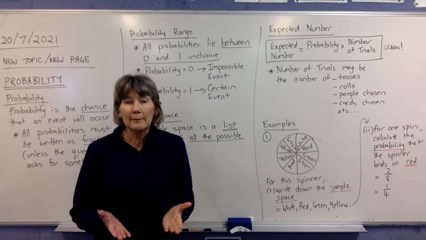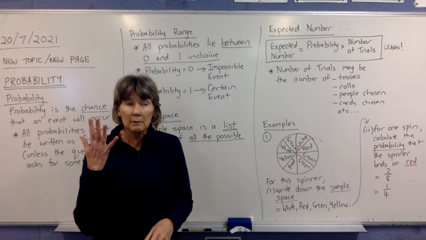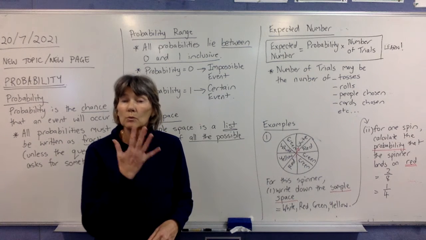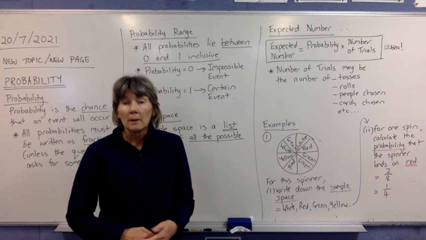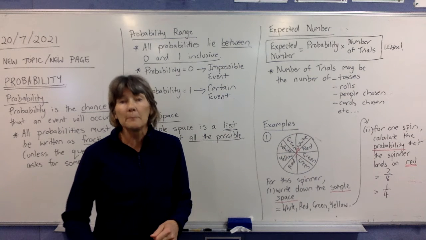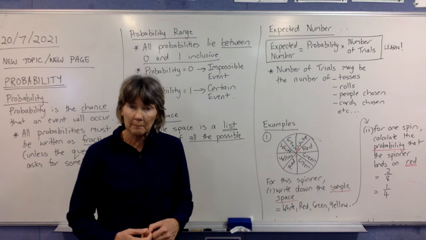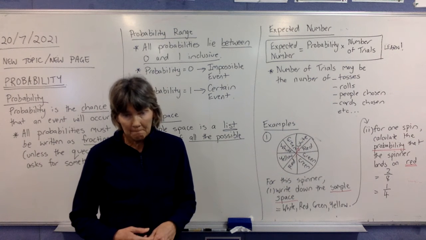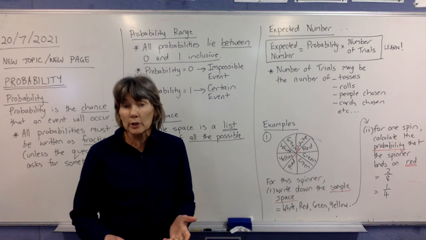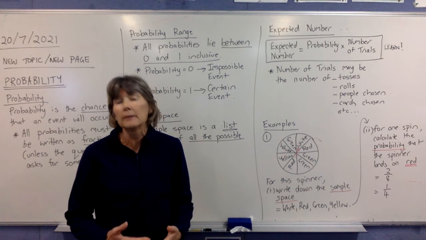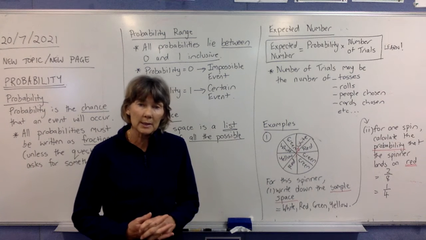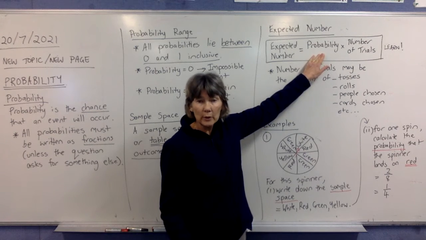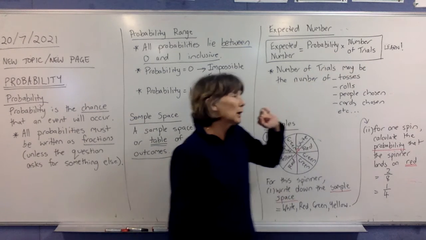So if you're trying to get a 5 on a dice, that's one number out of 6. So the probability of rolling a 5 is 1 over 6. But if you roll the dice 60 times, that's the number of trials that we're doing. So we would get that 1 over 6 and times by 60. And the answer for that question would be 10. So I would expect to get 10 5s when I roll the dice 60 times. So for an expected number, we get the probability of whatever we're talking about and times by the number of trials.